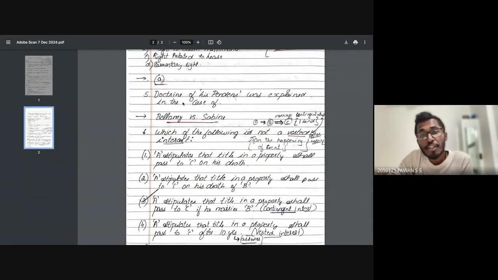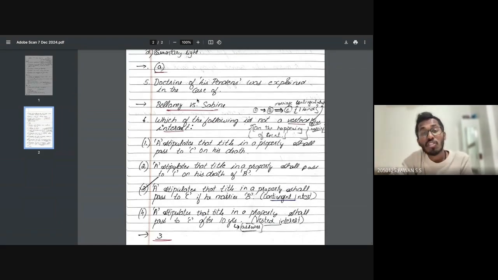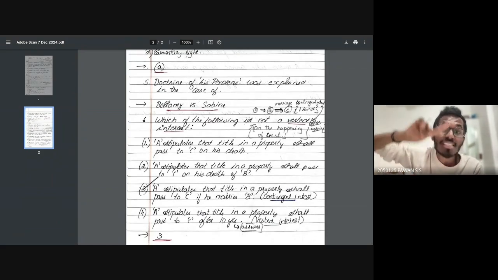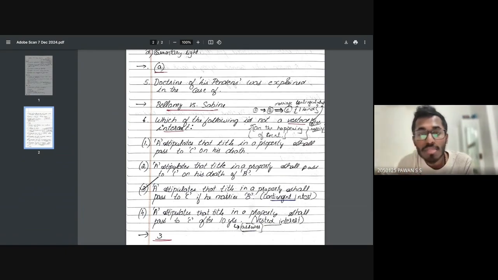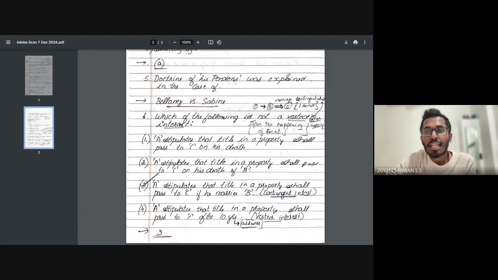Now, very important: the doctrine of liabilities was explained in which case? Bellamy versus Sabine case. Liabilities, a very important concept, is explained in Bellamy versus Sabine case. Now, let's quickly learn about the next important question. I want to highlight one more thing: this case is not given, just write it down somewhere. The major concept of lis pendens. What do you mean by lis pendens? I hope by now you know: the pending litigation case. This major concept, important major discussion, happened in this particular landmark case of Bellamy versus Sabine.